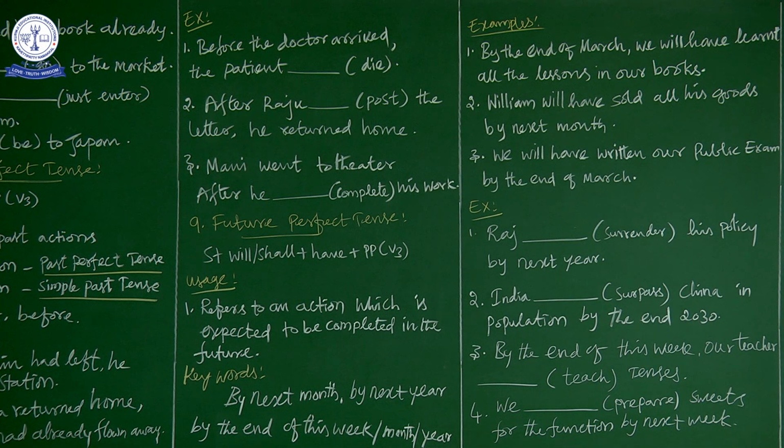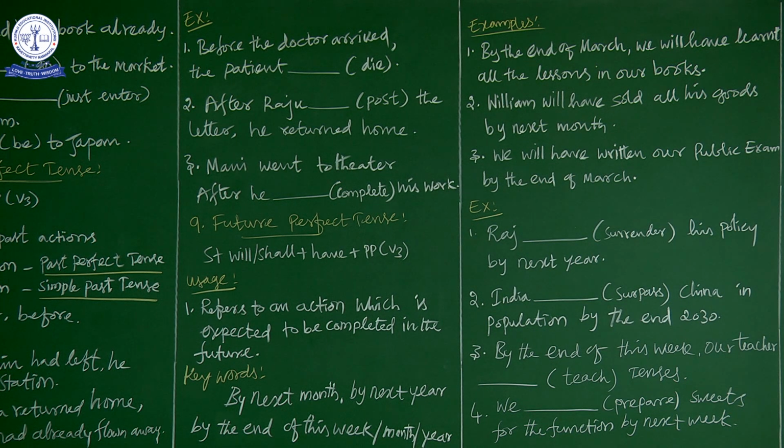Now let us move on to the third example. By the end of this week, our teacher dash teach tenses. Now the teacher is teaching tenses. The expected action, the teaching of tenses by the end of this week, is in the future. It is an action to be completed in the future. So by the end of this week, our teacher will have taught tenses.